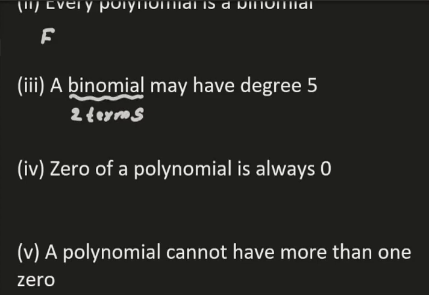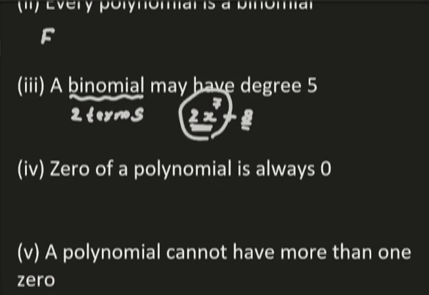For example, take 2x to the power of 7 and 8. 8 is a term. 2x to the power 7 is also a term. There are two terms, this is term number 1 and this is term number 2. It has two terms, but its degree is 7. So a binomial may have degree 5 is a true statement. It is true.